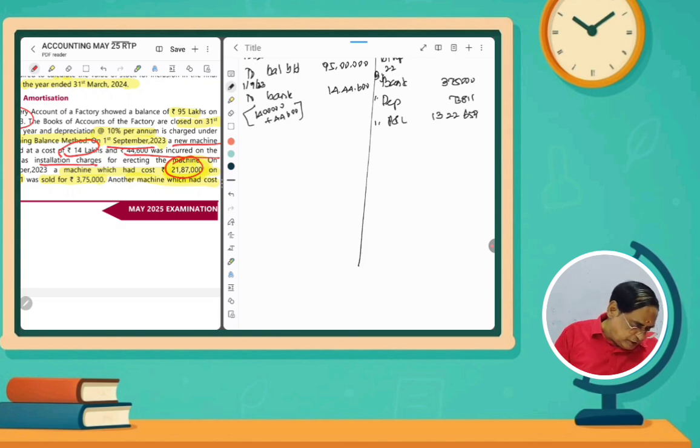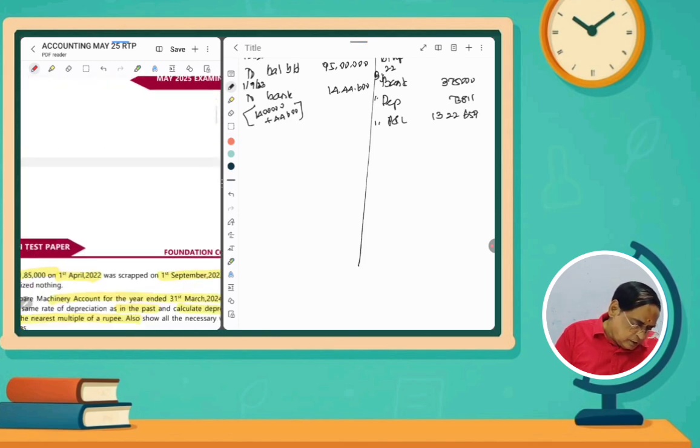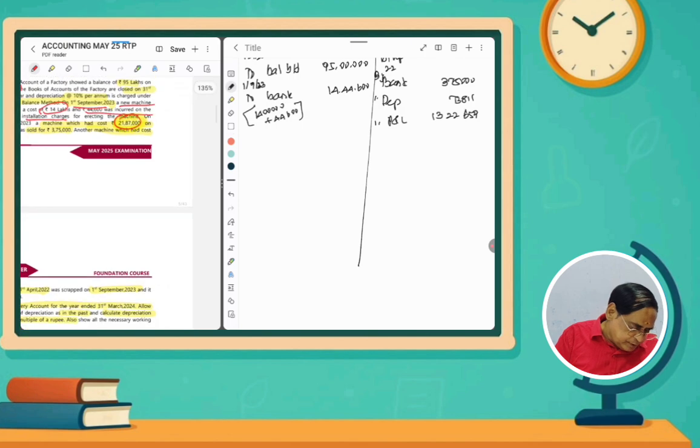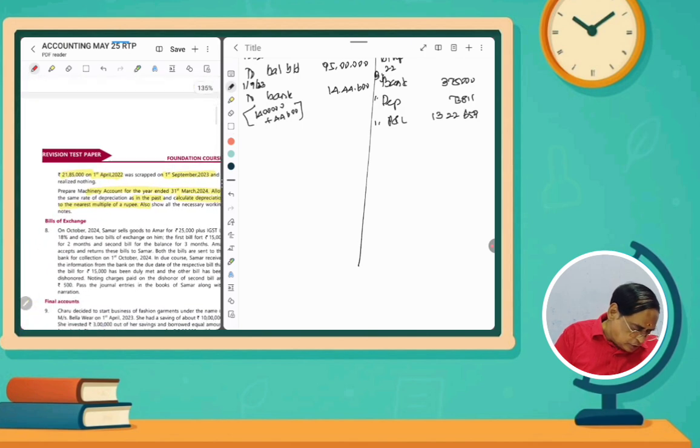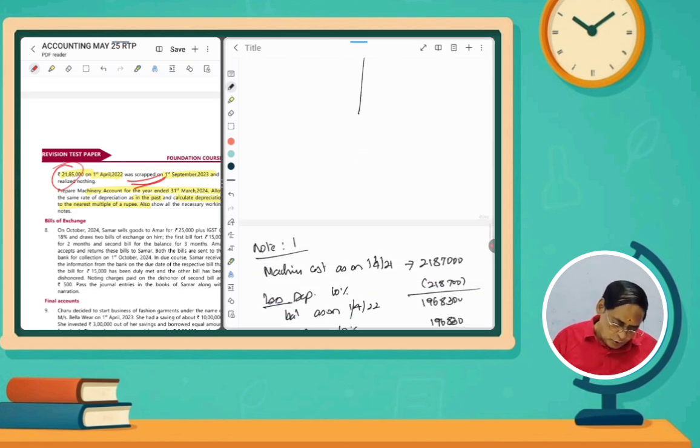And then one more machine, another machine, which had a cost of rupees 21,85,000 on 1st April. So for 2 years we have to calculate depreciation, and then it was scrapped. So the total amount will be shown as a loss. So how much amount is it to be? First we have to prepare note number 2.